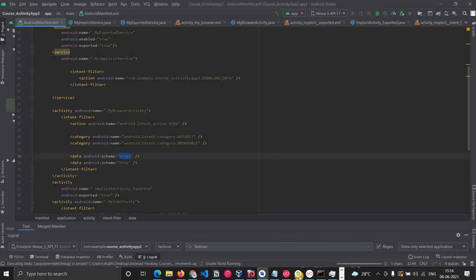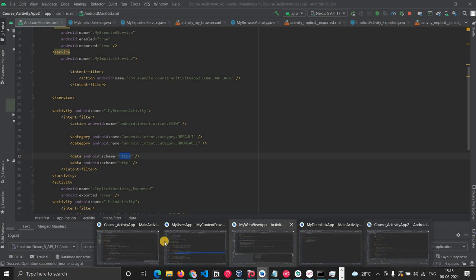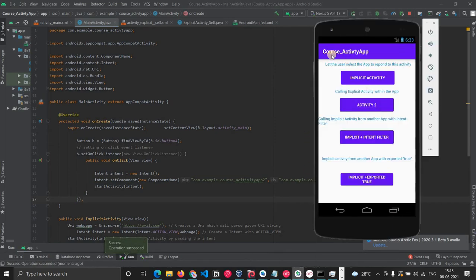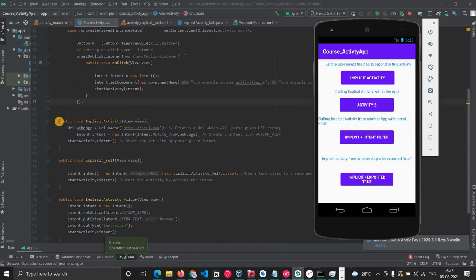So what will happen now? Let me just fire this up in my device. And there is another application, this application. Let me fire this also. Okay, so as you can see, this is the course activity app, and the first button is basically letting the user select the app to respond to this activity. Let me show you the code for this also.